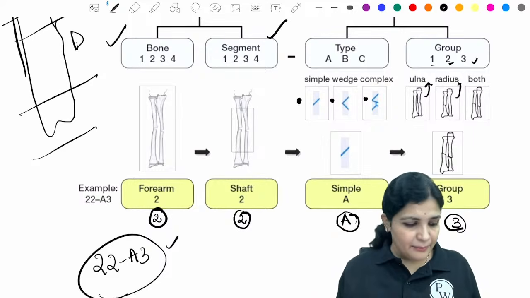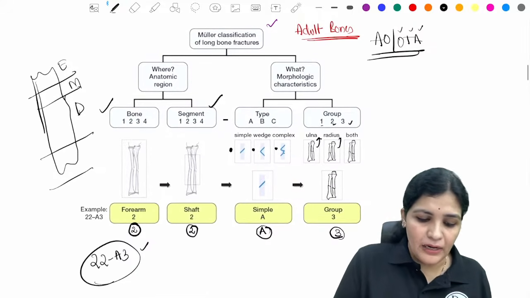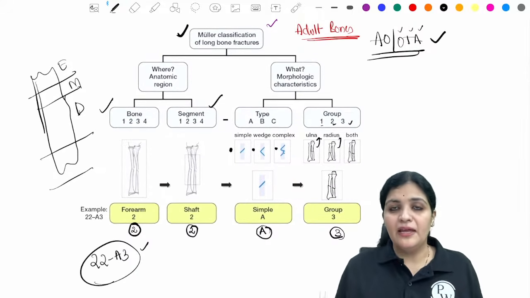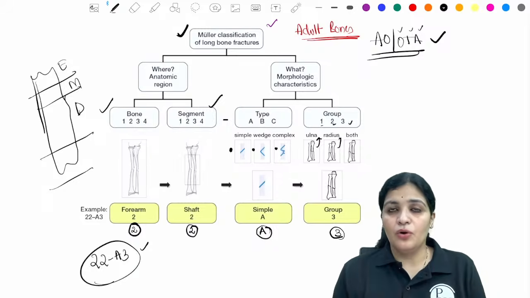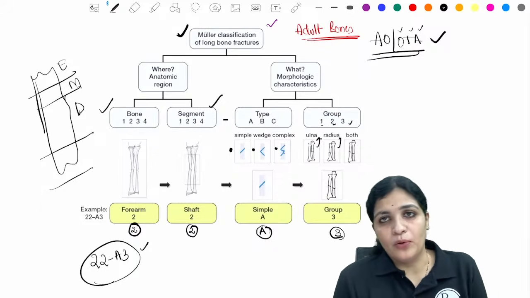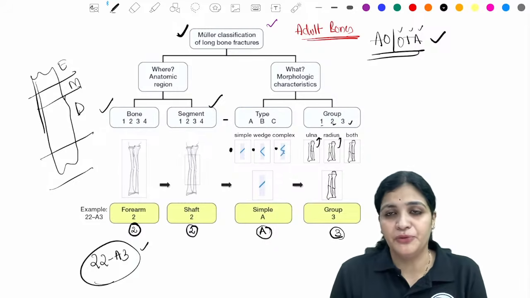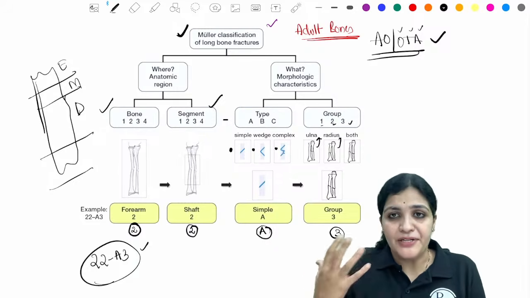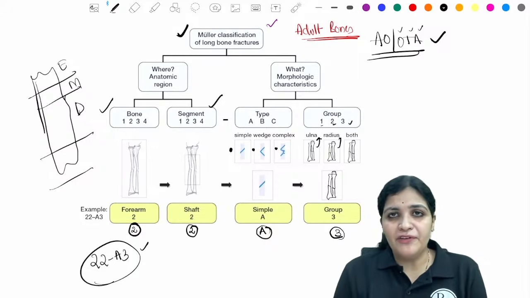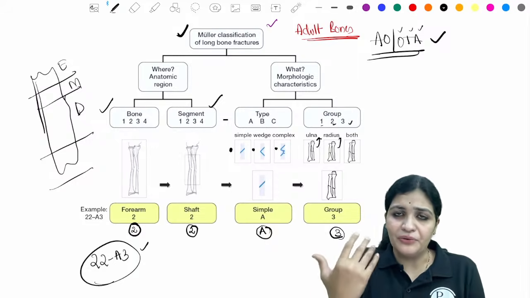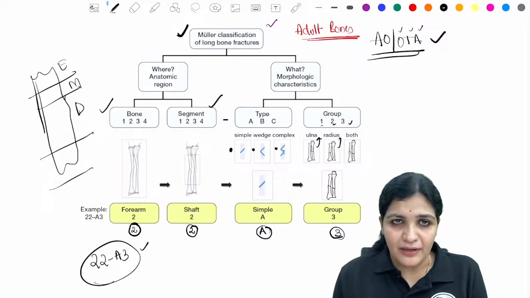If you just remember, you can put one word: Muller classification, which has also been adopted by the AO and OTA. AO is nothing but the Bible for orthopedics, especially for trauma. So we use these AO principles to manage or treat the bones. So this is called the Muller classification.